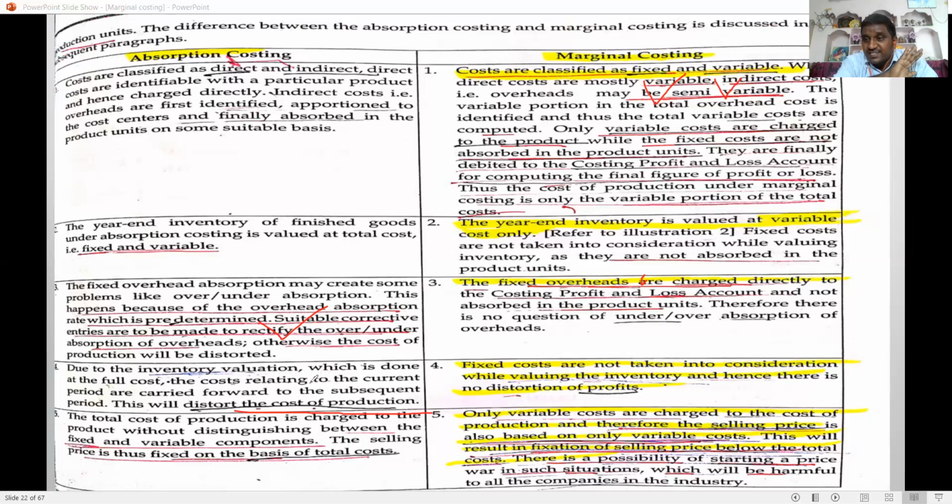Fixed costs are treated as period costs and not allocated to the product. Only variable costs are taken into consideration. Only direct costs are taken into consideration. Indirect costs are not taken into consideration.